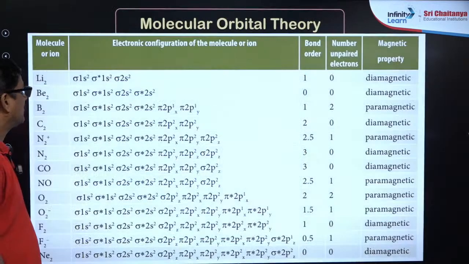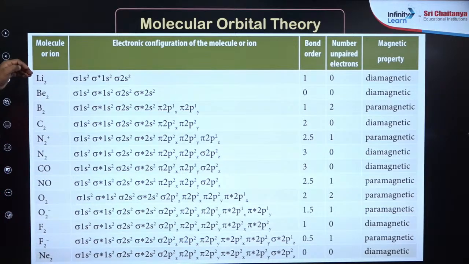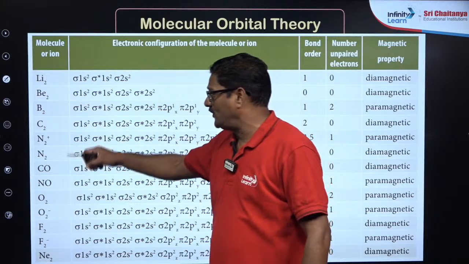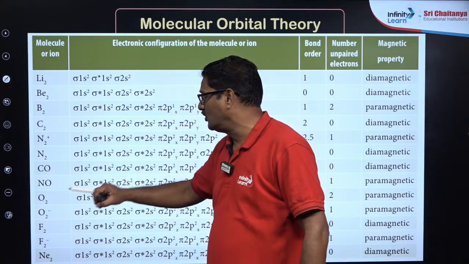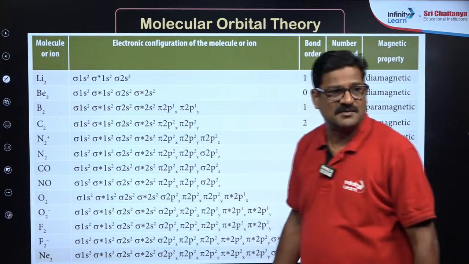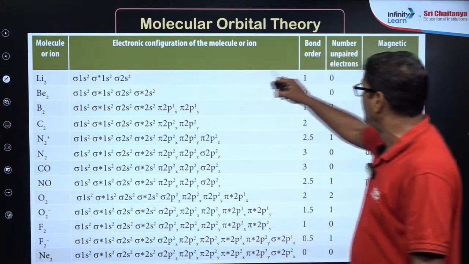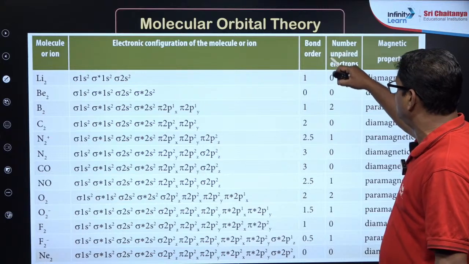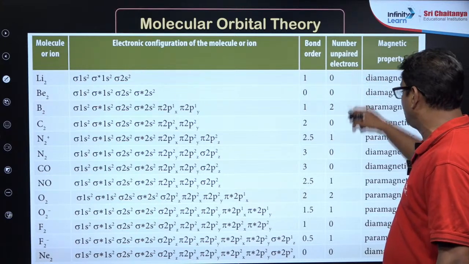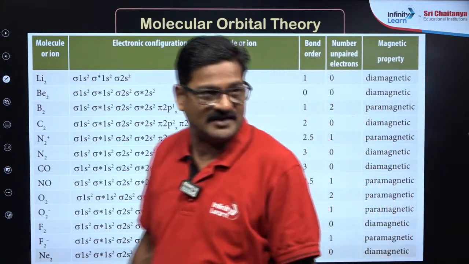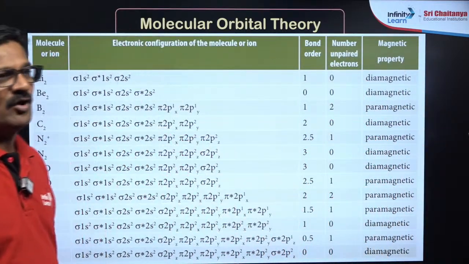Root 3. Like that you can calculate. Now you can see Li2, Be2, B2, C2, N2 plus, N2, CO, NO, O2, O2 minus, F2, F2 minus, Na2. Simply you can calculate the total number of electrons, number of unpaired electrons. You can calculate bond order and number of unpaired electrons, and whether it is paramagnetic or diamagnetic, you can say that, right? Yes, very good.